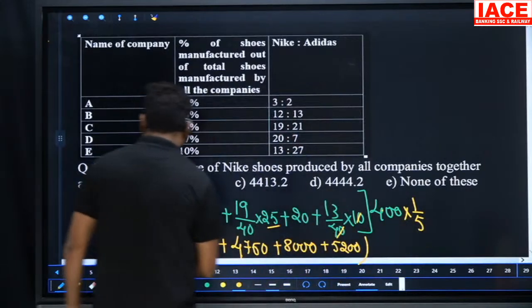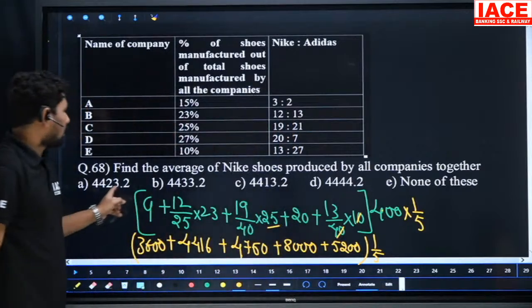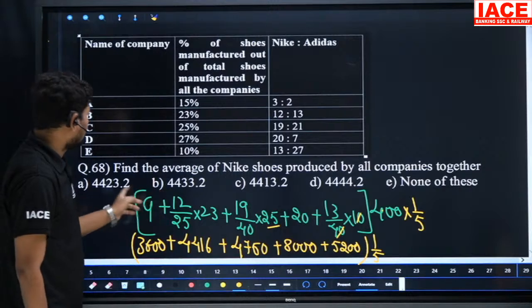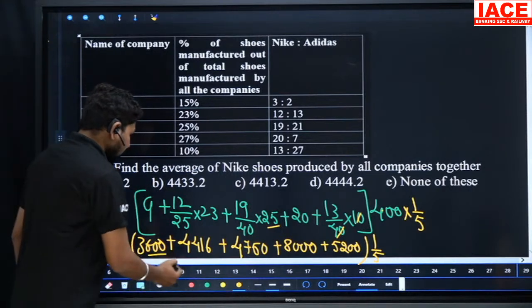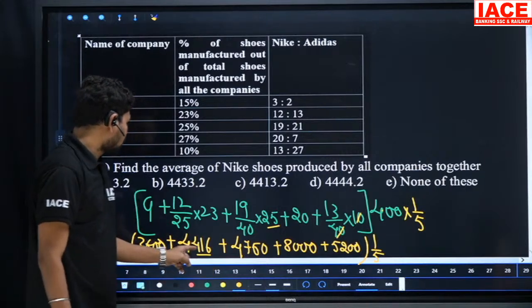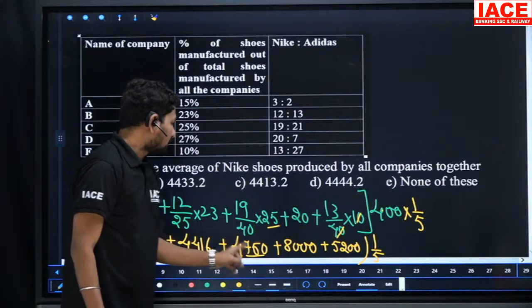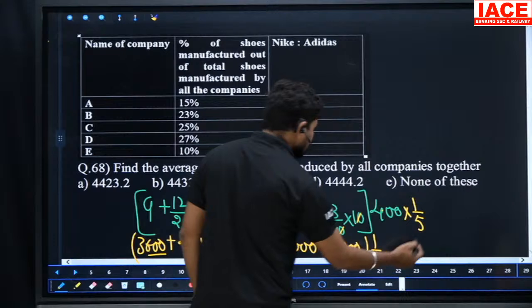Here also we have to do 1 by 5. Look at all the options, mostly the last digits are the same, and the second digits may be different, 3.2 in every three options. And look here, 600 and 416 is 1016, and 1016 plus 750 is 1766, it is 1966.